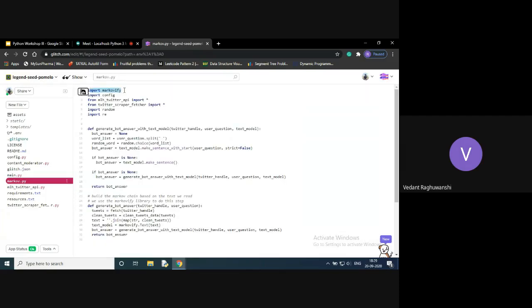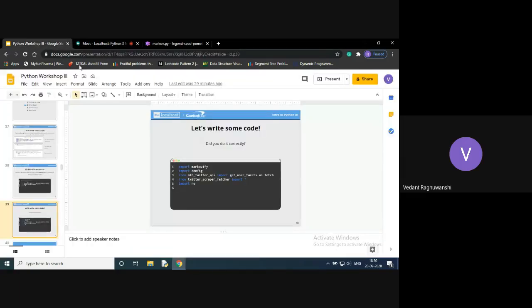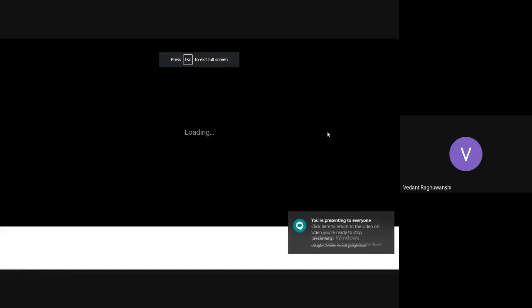You can see the highlighted version here. It is import markovify. So what we are doing in this statement is importing the Markov library here. I hope you would have written that statement.